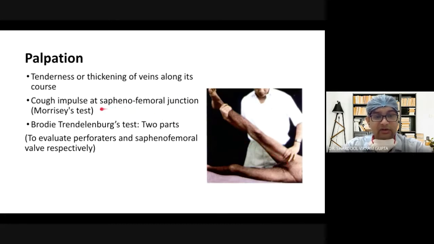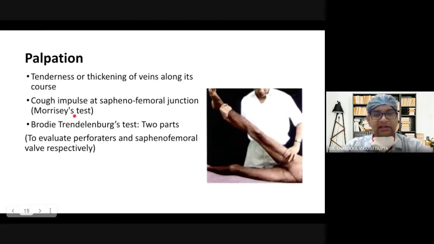Firstly, you will look for the cough impulse. In palpation, you will also feel for the cough impulse at the saphenofemoral junction, which will be seen in saphena varix, and is known as Morrissey's cough impulse test. These are important things which can be asked in ward leaving exams, so you must be aware in which condition these are present. Morrissey's cough impulse is present in saphena varix.